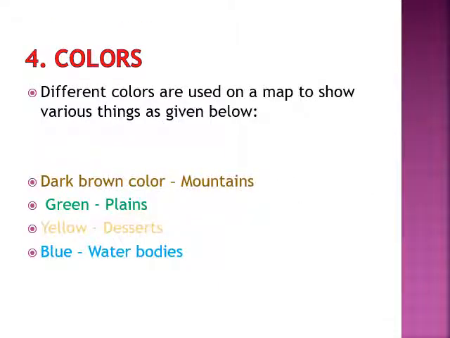And the fourth main component is color. Different colors are used on a map to show various things. For example, dark brown color is used to show the mountains, green color is used to represent the plains, yellow color to represent the deserts, and blue color to represent water bodies such as rivers, lakes and oceans.